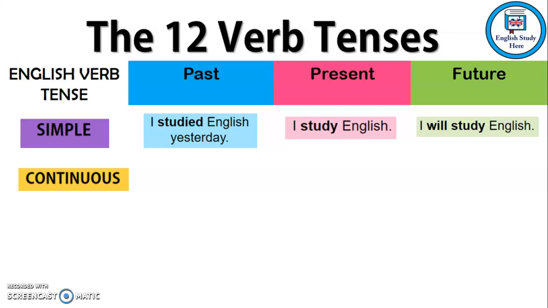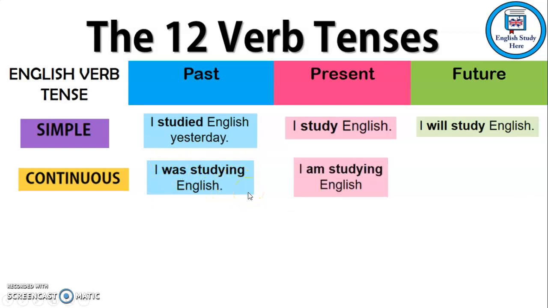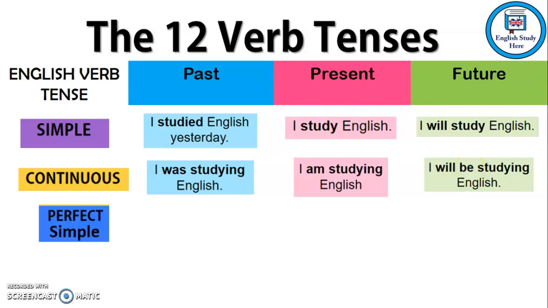Okay, continuous, same verb, study. Past continuous, so with continuous we need the verb be. Be is am, is, are, was, were. So that will be I was studying. So was is the verb be, but it's in the past here. Okay, and it has ing. I am studying. So here we have am, not was. Future, I will be studying. So after will, it's just the verb, which is why we have be and not am or was or anything like that.